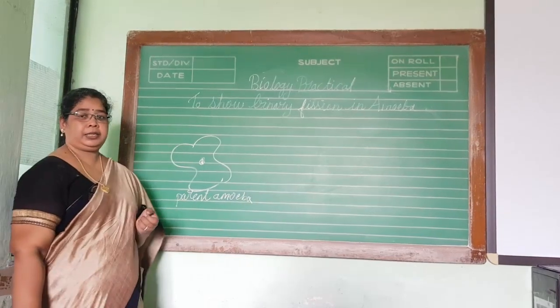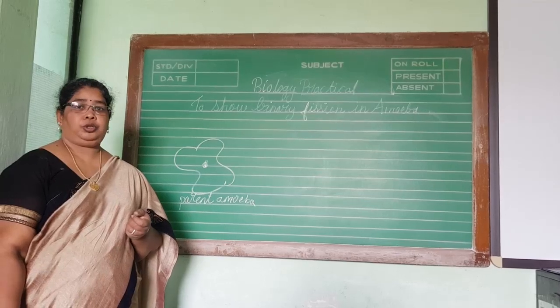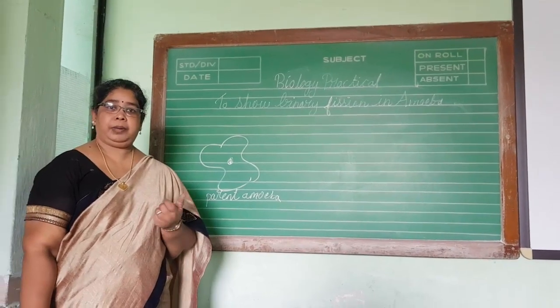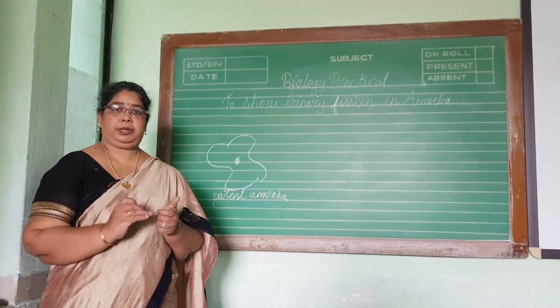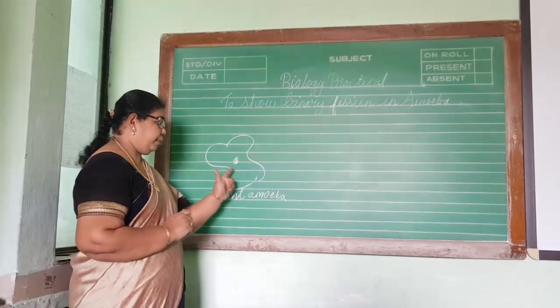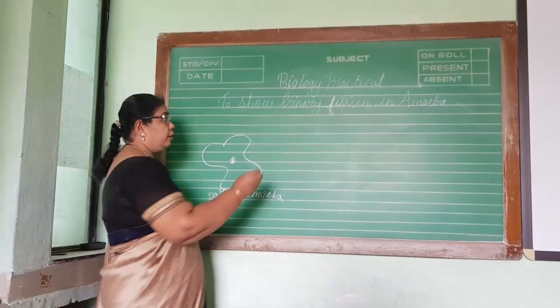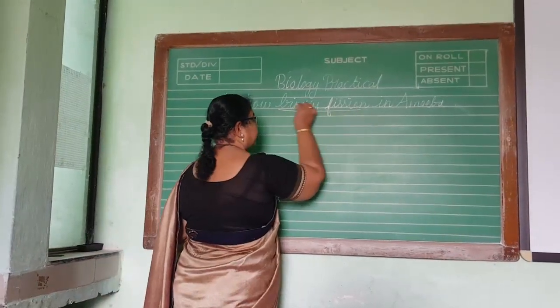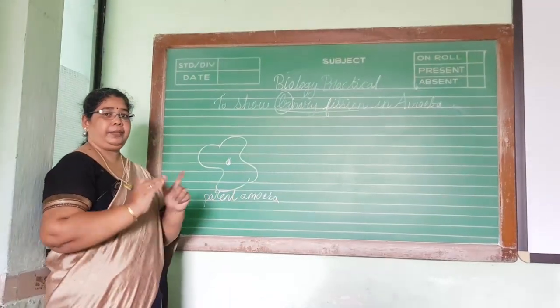You must have studied in the theory part binary fission and multiple fission. During unfavorable conditions, amoeba reproduces by multiple fission. When the conditions are favorable, this amoeba always produces its younger ones by a method called binary fission. You all know bi means two. That means a single parent dividing into two.